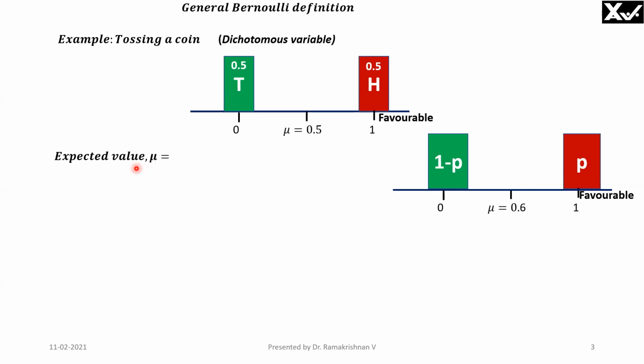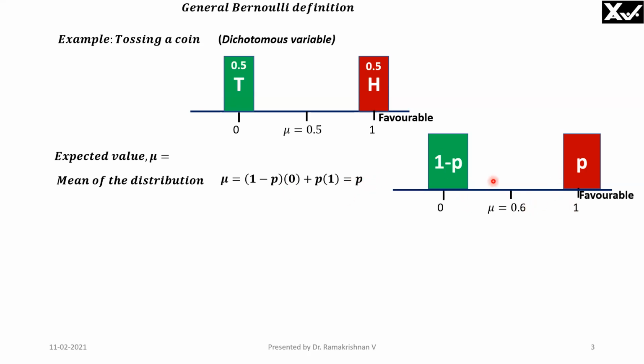The expected value is given by the value of this event multiplied by its frequency, plus the value of this favorable event multiplied by its frequency, divided by total frequency. Since the total frequency is 1, these are called probabilities. Therefore, the mean value is obtained by multiplying 0 by 1 minus P and adding the multiplication of 1 with P, that is P.